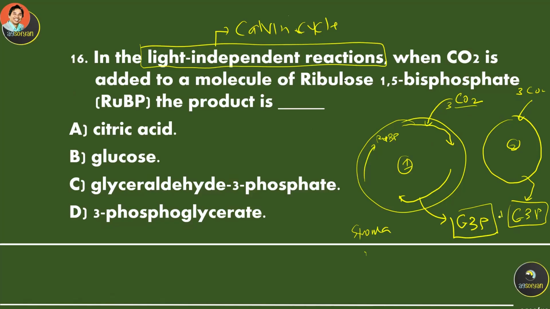When you add these together, the two molecules that have three carbon will create the molecule that has six carbon, which is the glucose.